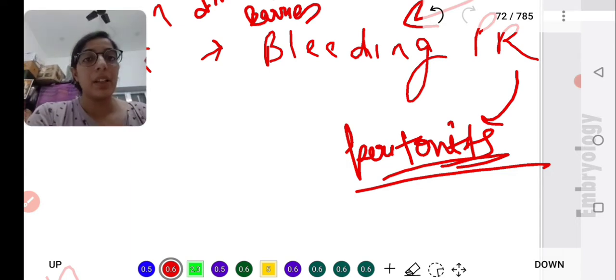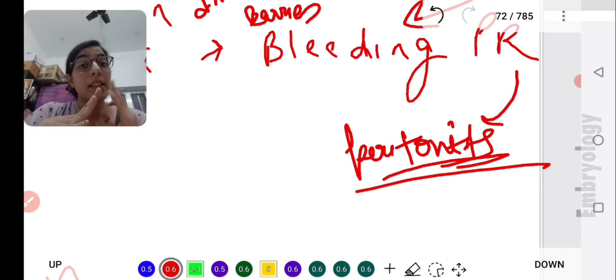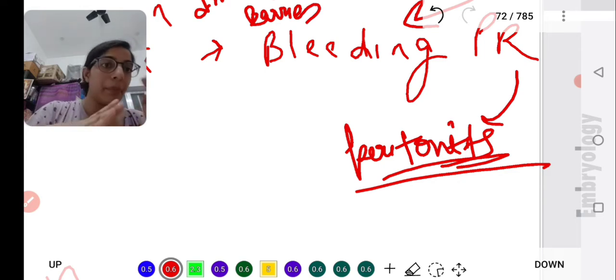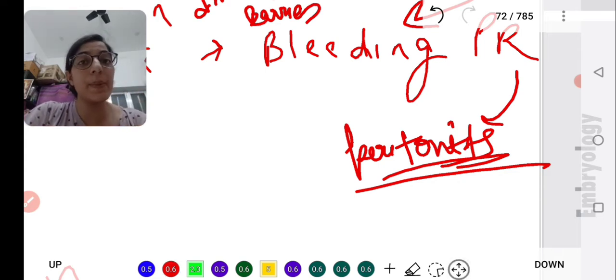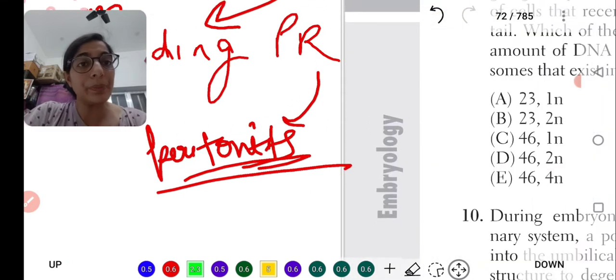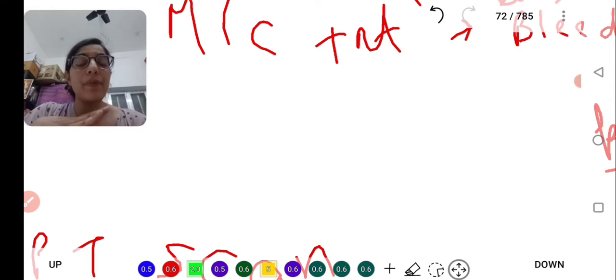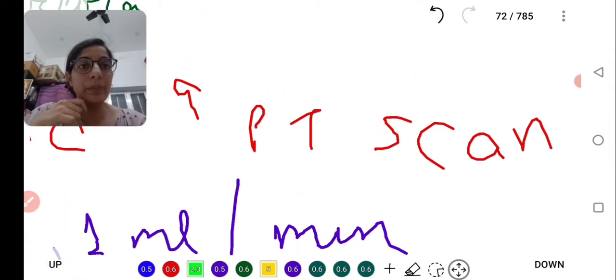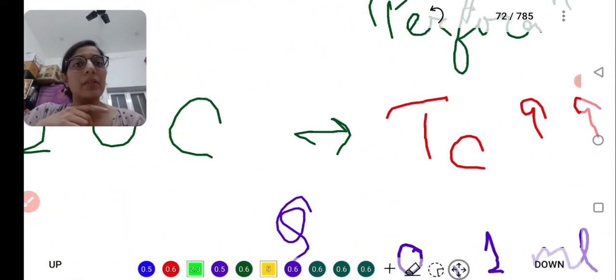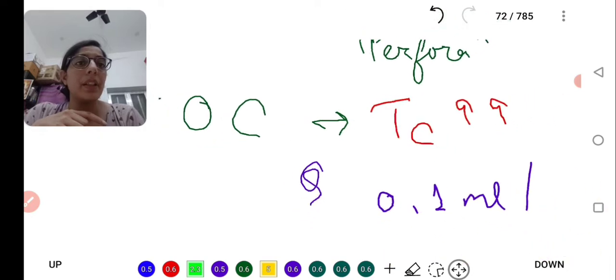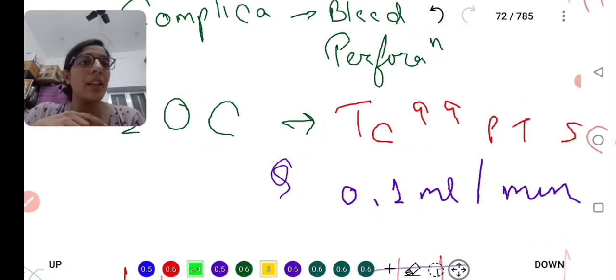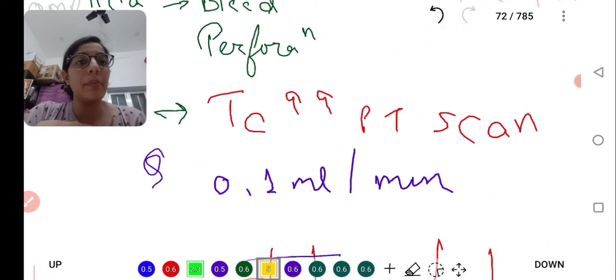Okay, kindly understand this topic. Meckel's diverticulum is very important, and this is the clinical scenario of Meckel's diverticulum. I told you that the investigation of choice for Meckel's diverticulum is technetium 99m pertechnetate scan, the RBC scan.